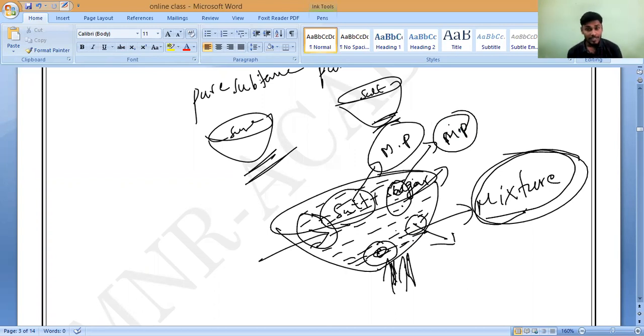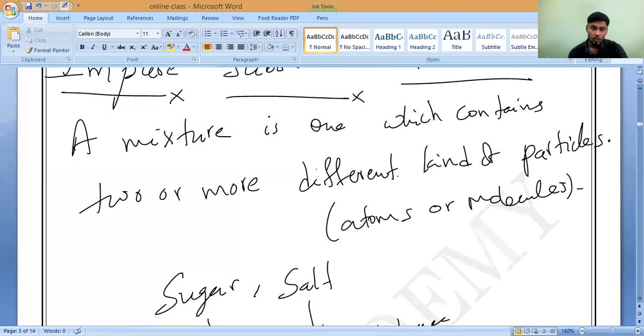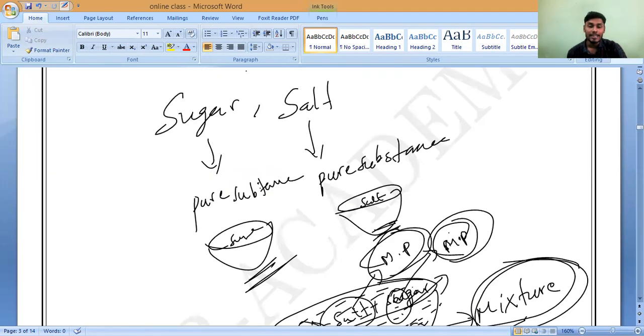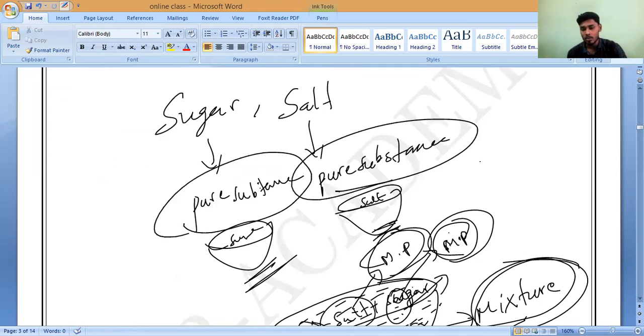It is not constant. Are the melting point and boiling point constant? No, sir. So what should we call this kind of substance? Mixtures. Mixtures means I simply combine two or more pure substances together. That is called a mixture.